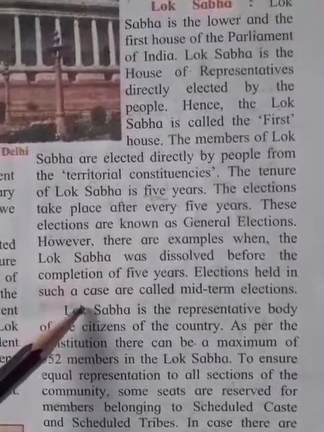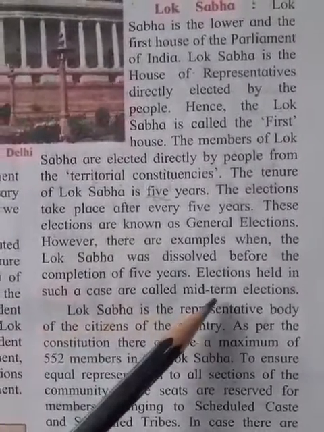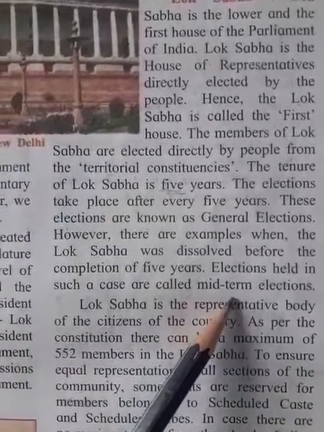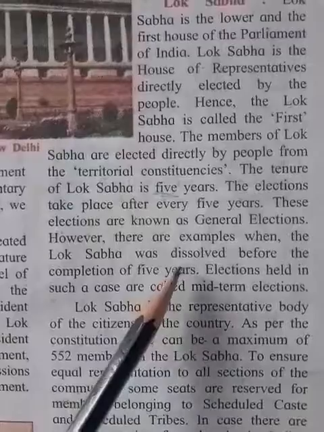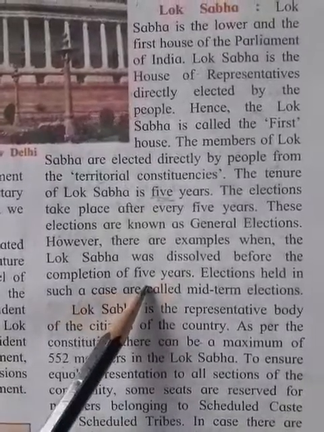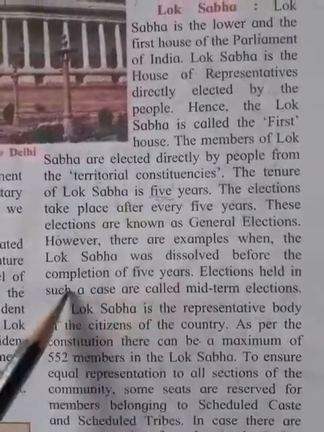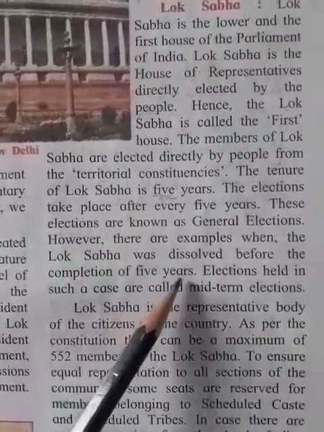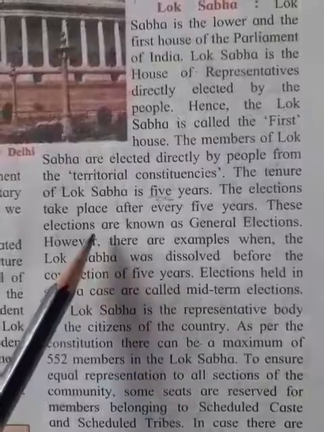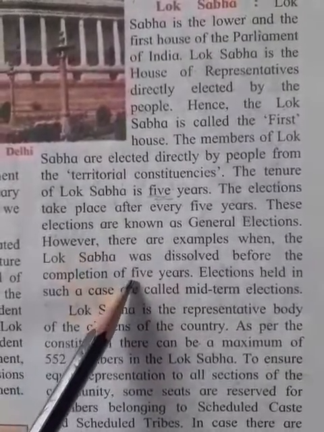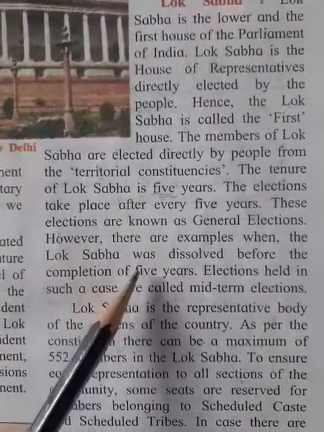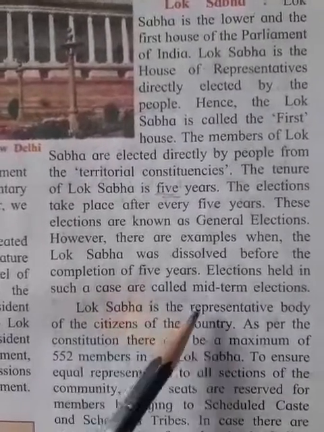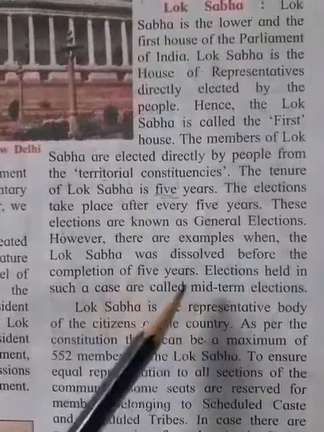Elections held in such a case are called midterm election. Generally, the general election comes after every 5 years, but if there are any exceptions or reasons, then it dissolves early. These elections are known as midterm election.